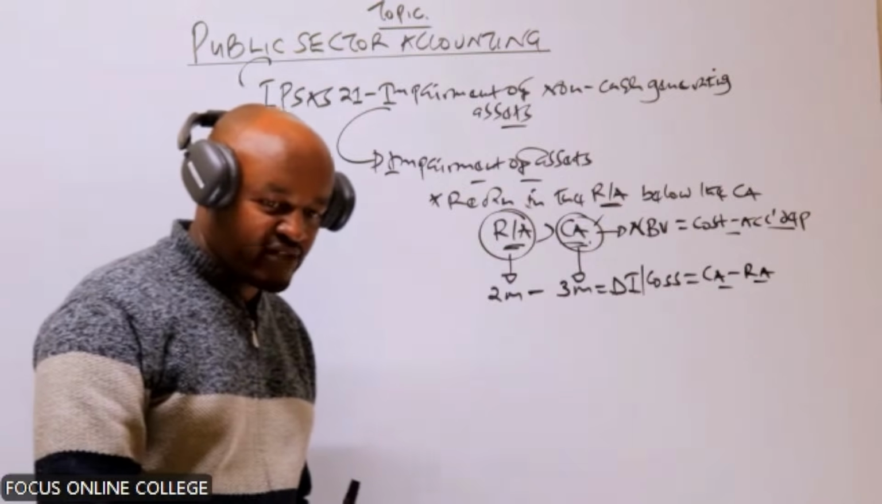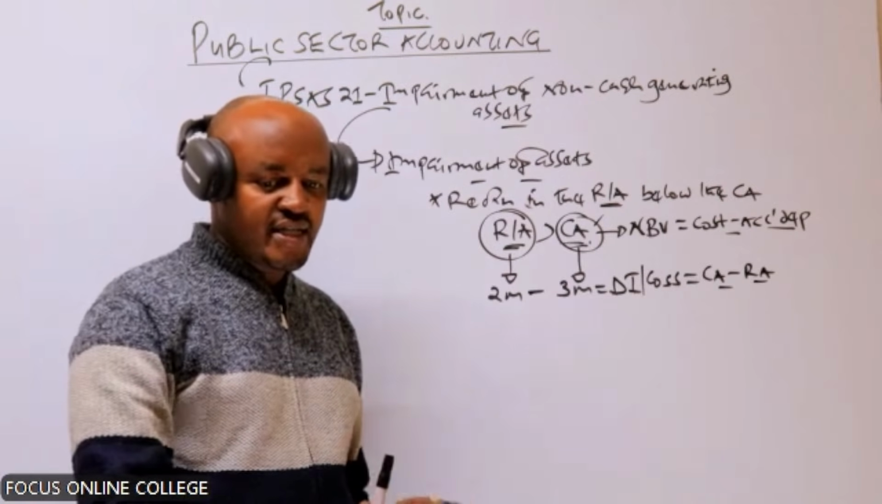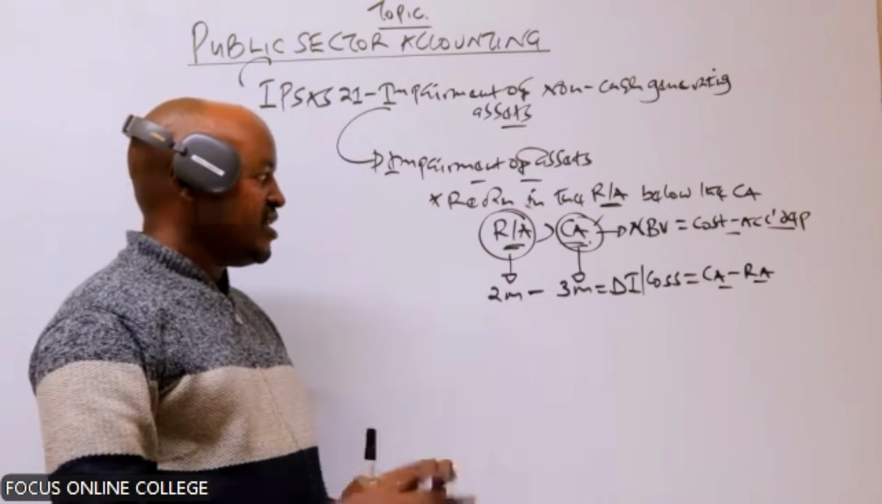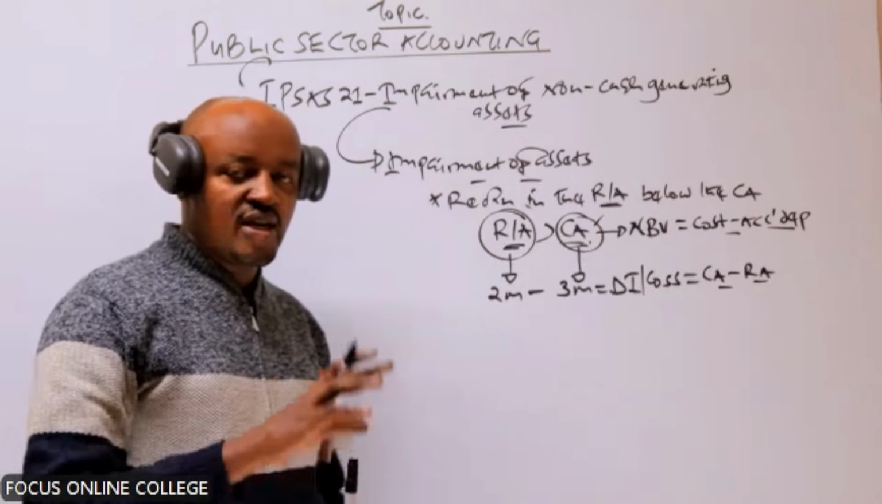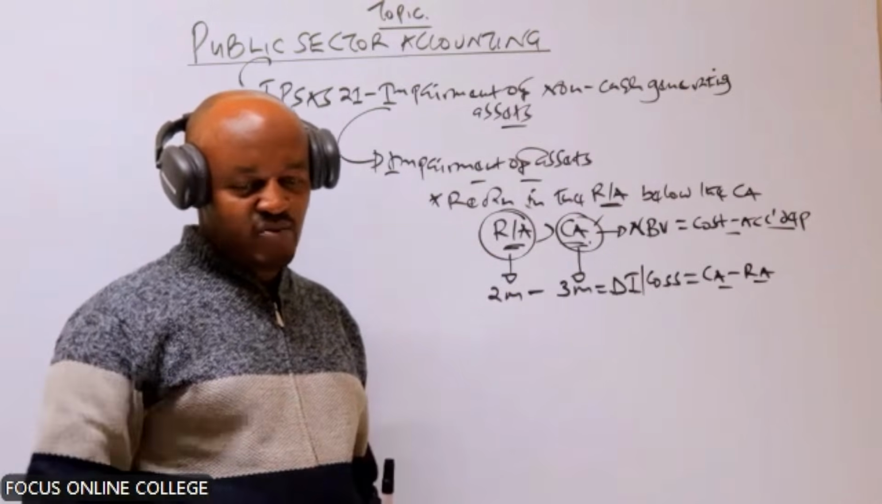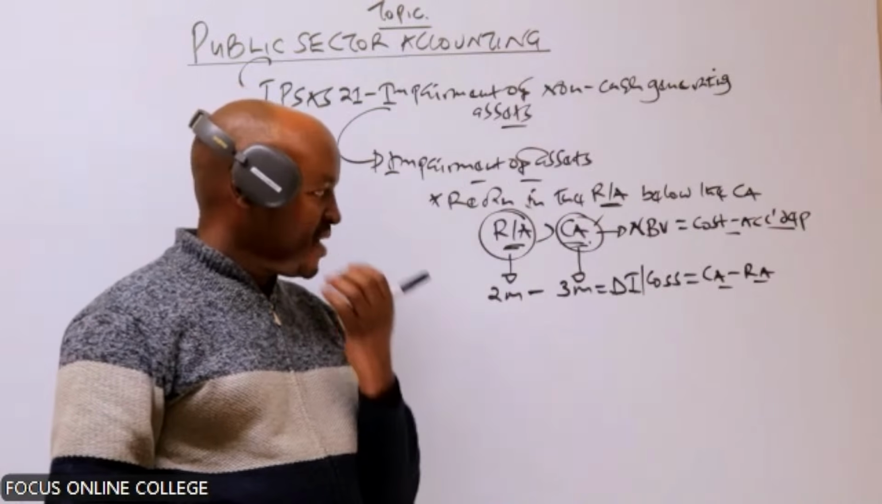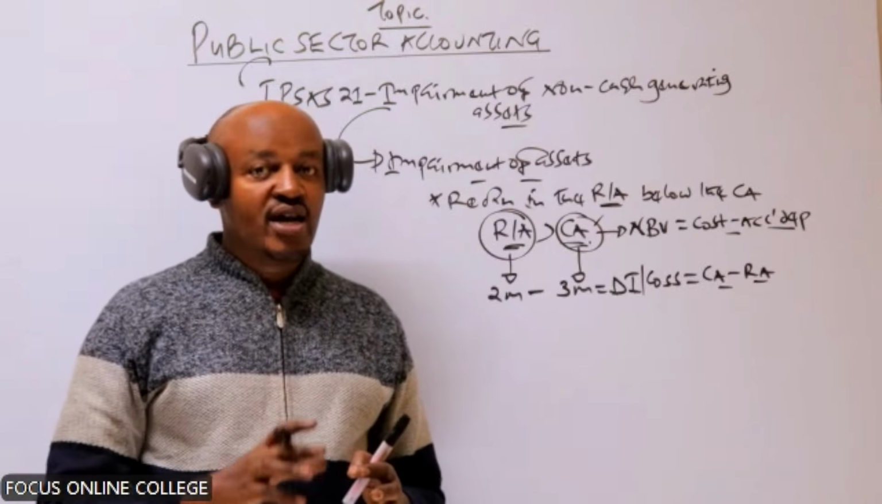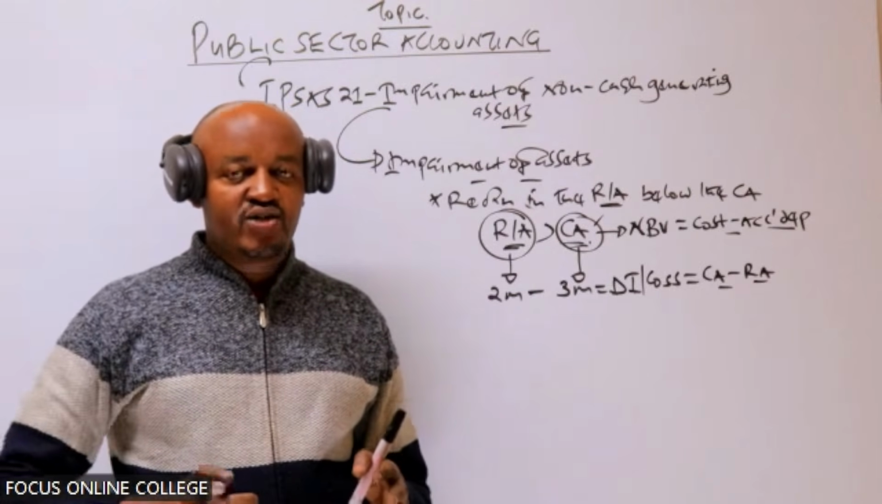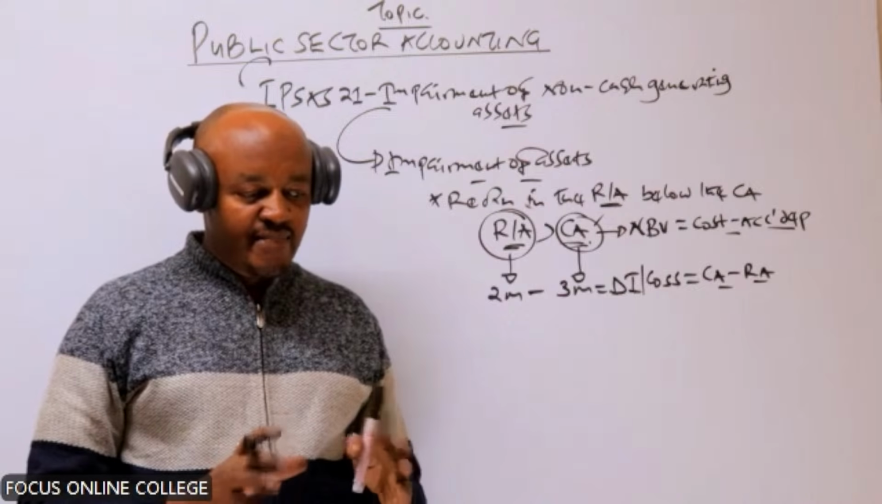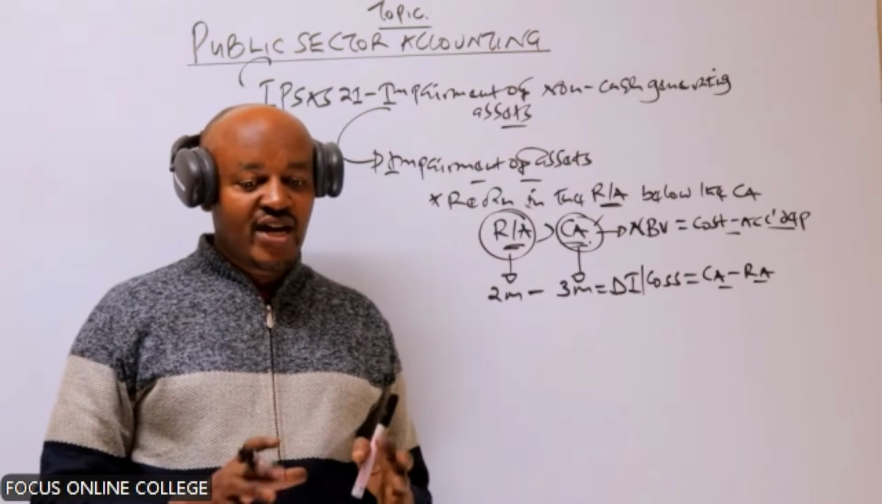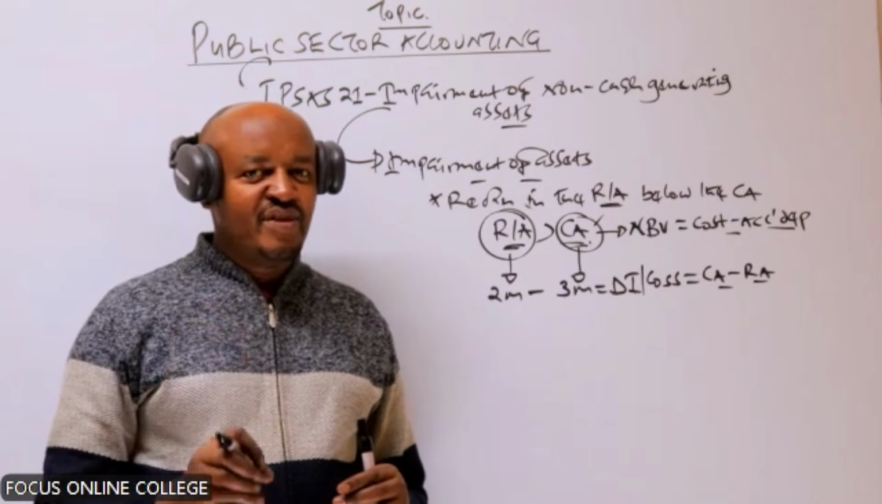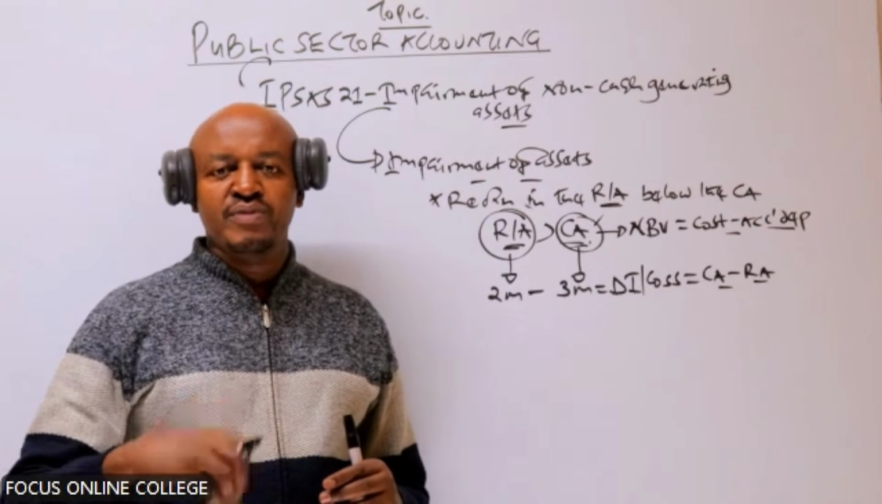But what is important, first of all, for you to recall here is that an asset is said to be impaired if the recoverable amount is less than the carrying amount. In this case, a company is supposed to carry out an impairment review at the end of each year if there is some evidence showing that the asset could be impaired.